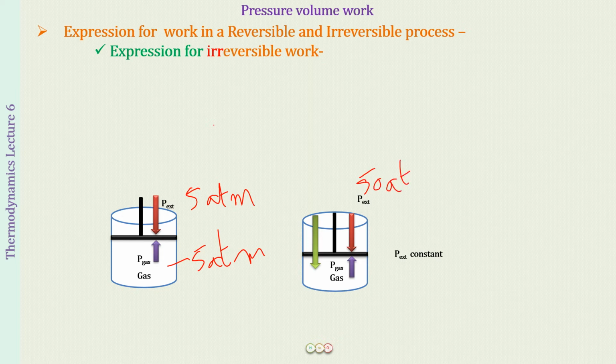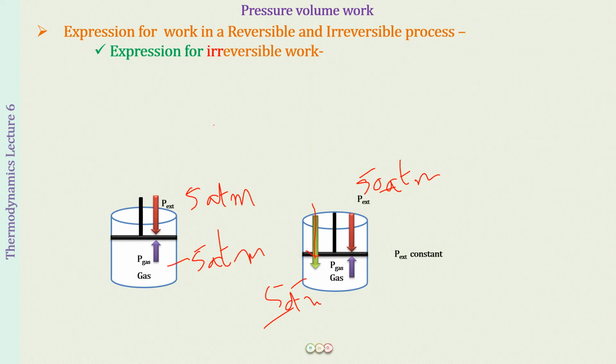The inside pressure was still 5 atmosphere. So there is a large difference between the pressure outside and the pressure inside, and in one go the piston quickly went in. There was no way in between that the process stopped. This was very quick.